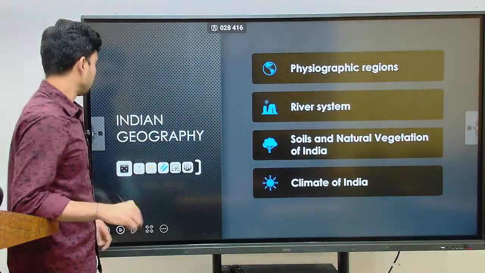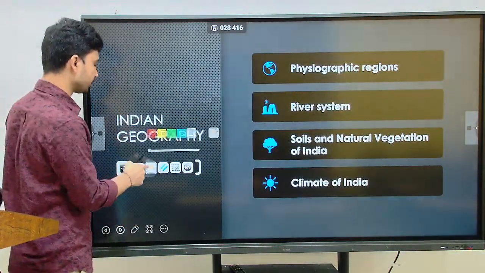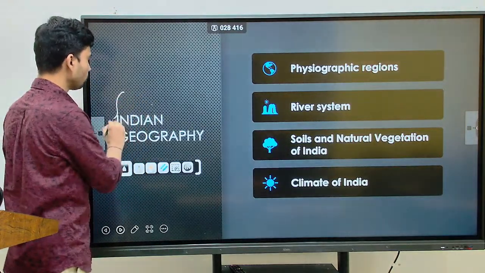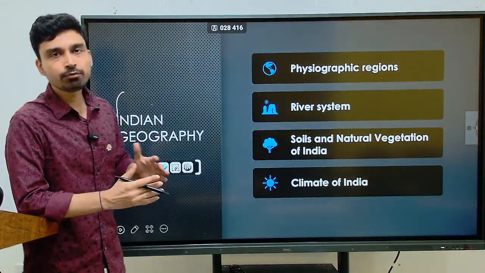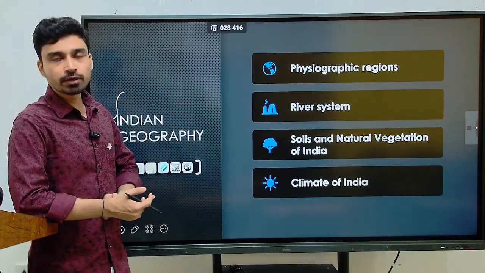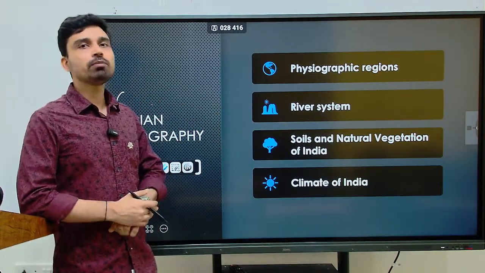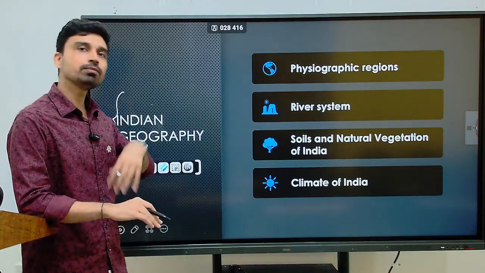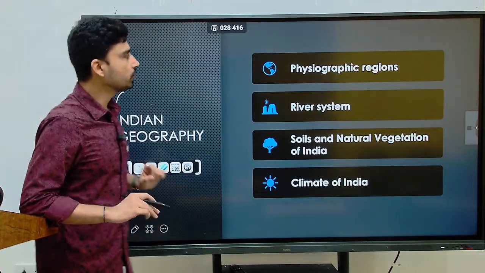Then next is Indian geography. Now Indian geography is very interesting. Why is it interesting? Because what UPSC is doing these days is, if you look at the prelims examination, most of the questions are being asked on Indian geography, while if you look at the mains examination, most questions are being asked either from physical geography or some questions from economic geography.